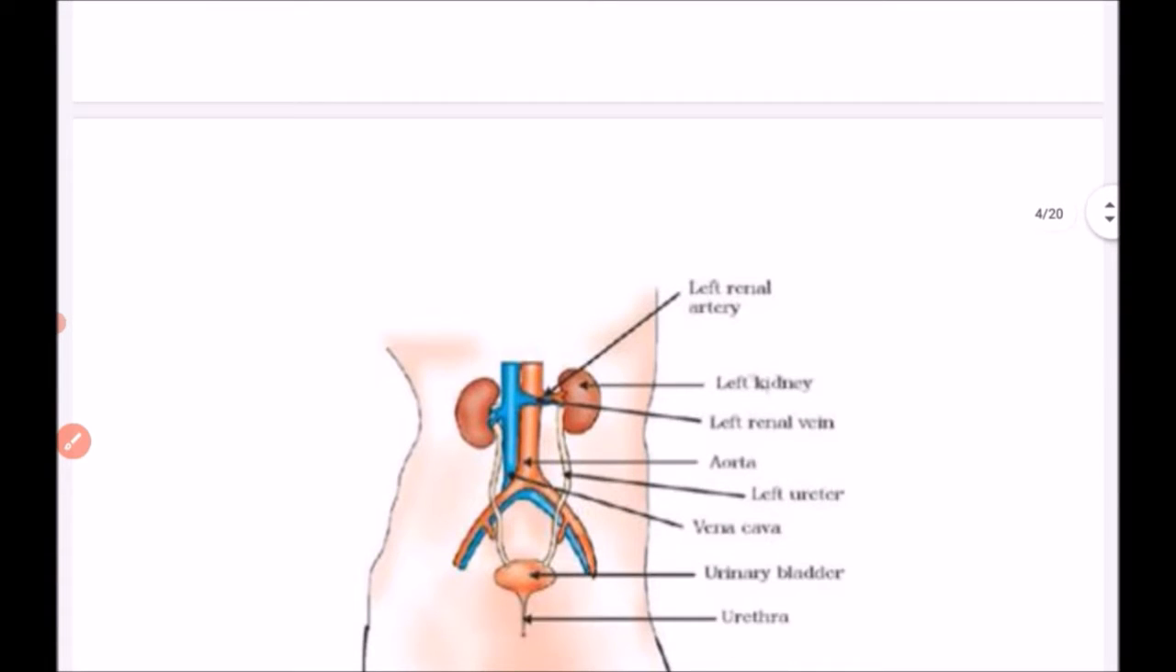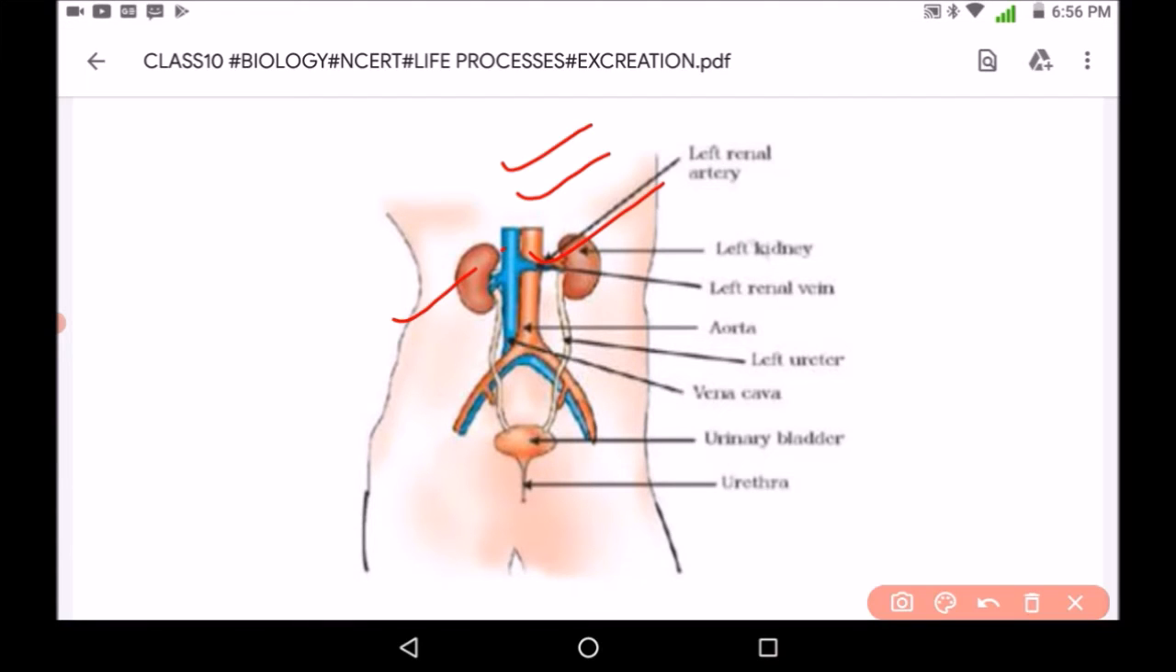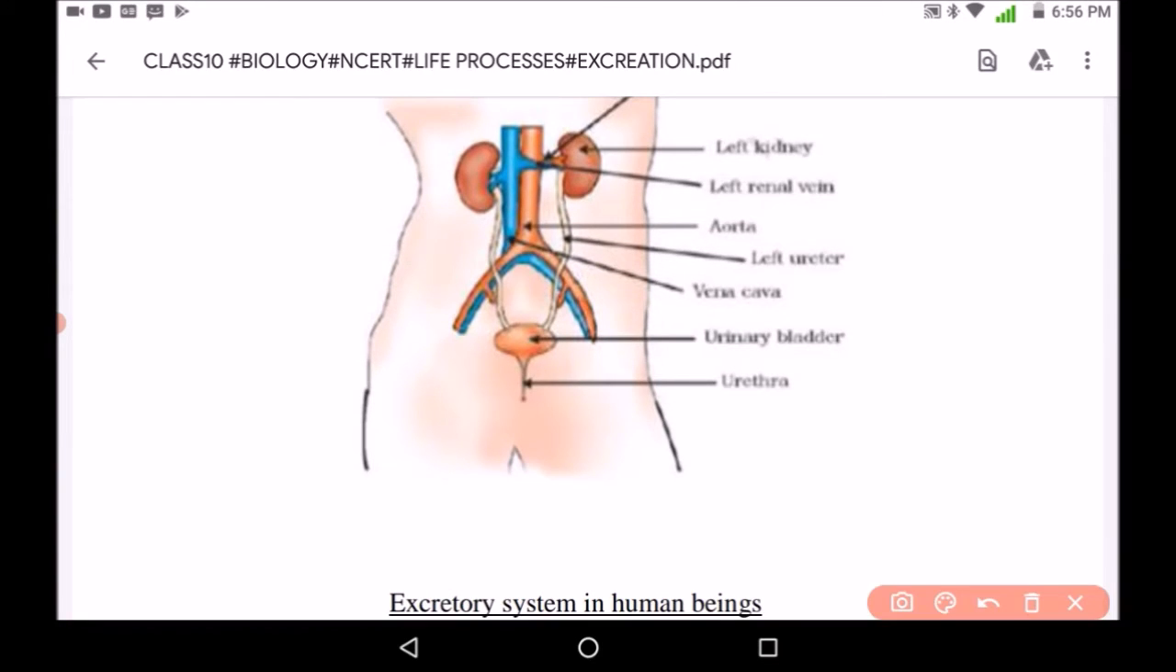Now this is the diagram. We can see the diagram, that is the kidney. This is the left kidney, this is the left renal vein, this is the aorta, this is the left ureter, the urinary bladder and the urethra. So these are the excretory organs. This is the excretory system which is present in human beings.